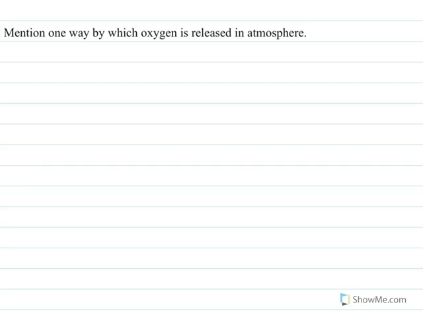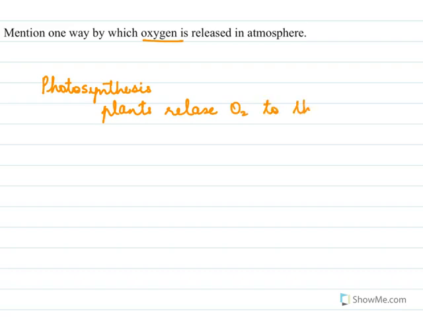Mention one way by which oxygen is released in the atmosphere, and that is by the process of photosynthesis. In photosynthesis, plants release oxygen to the atmosphere.